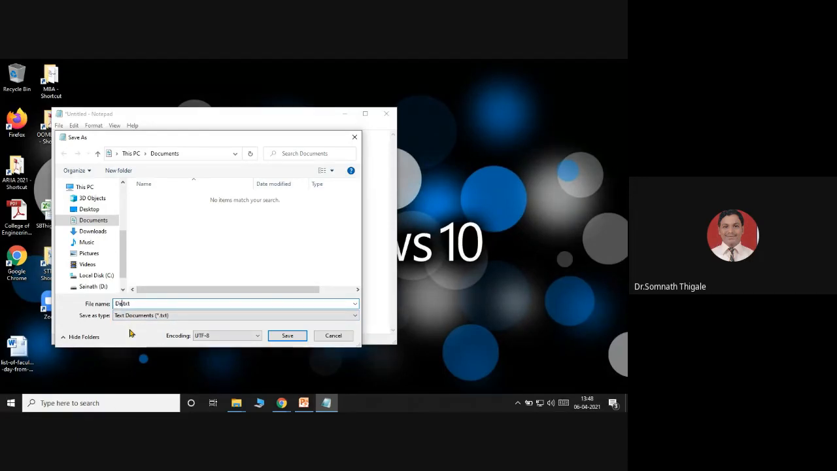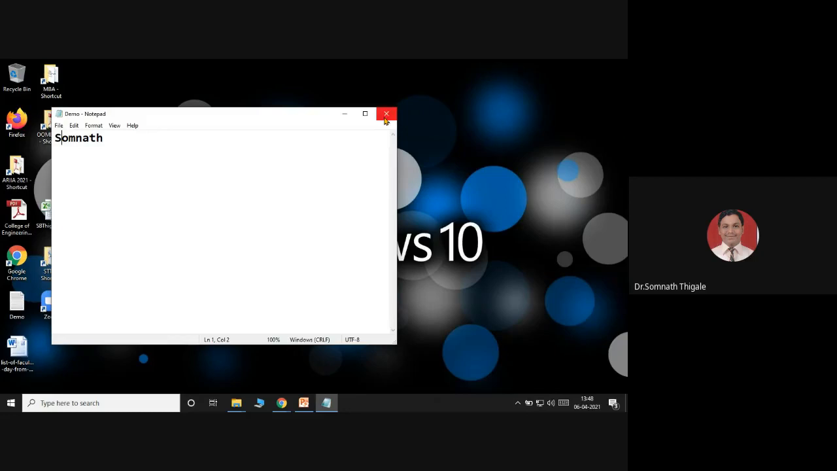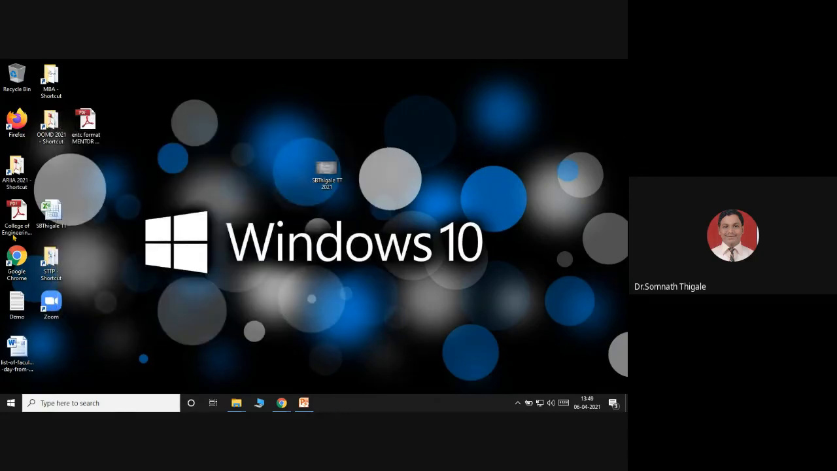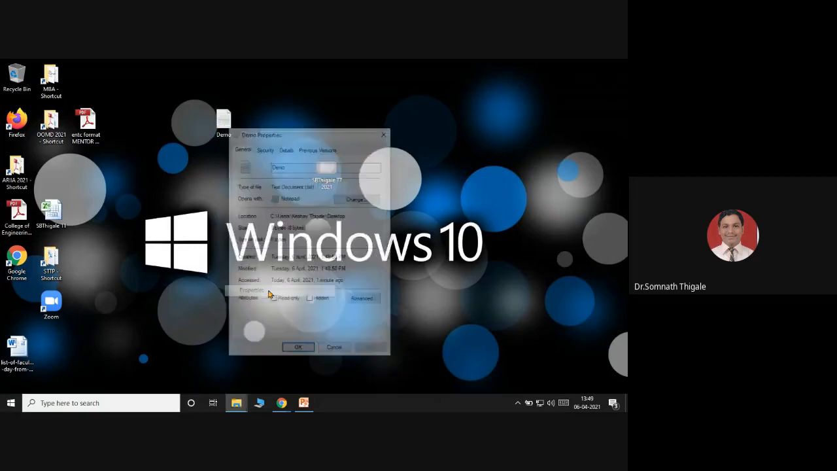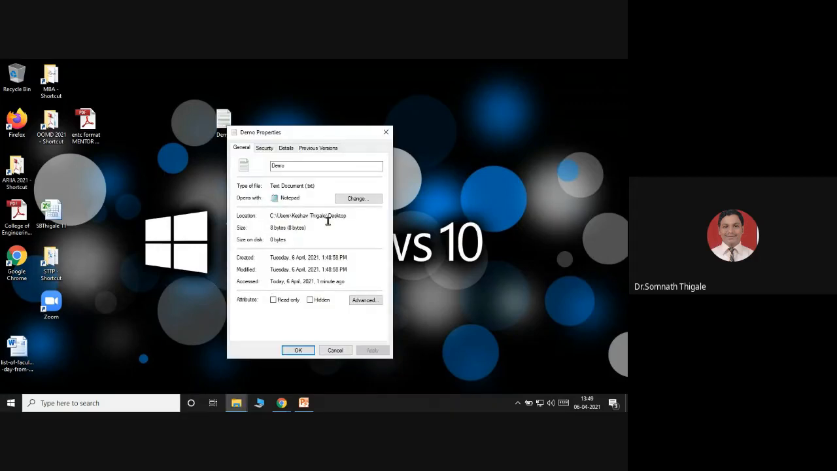I'll give the name demo and keep the location on the desktop. Save this and close this. You can see that file, demo, over here. Right click, properties. You can check the file extension, type .txt. This is Microsoft by default.